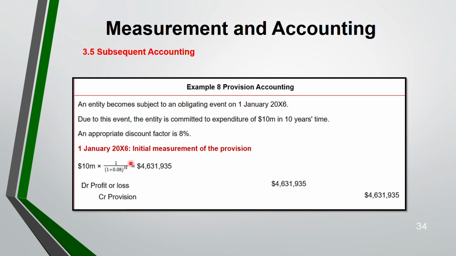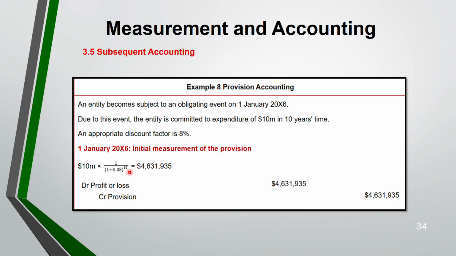If you do not know how to discount, make sure that you do calculations on discounting and present value. Okay. So it will be 1 plus 0.08 because it's 8%. When you're taking 8% in decimal, it is 0.08, to the power 10, because it is to the number of years you are taking. Suppose this were in 5 years' time, then it would be to the power 5. So this will give you what has to be in the power. If it's in 10 years' time, it will be to the power 10.